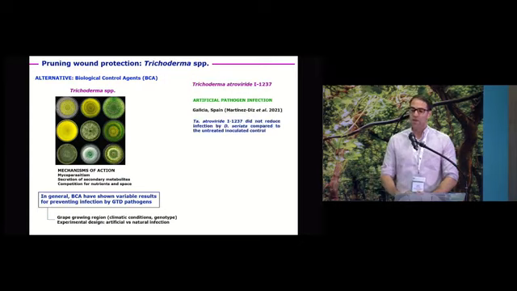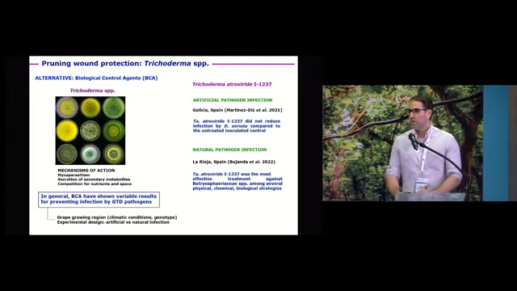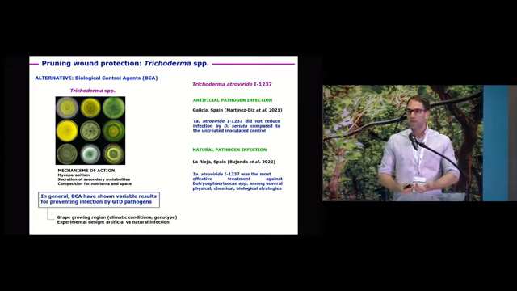Another example, Trichoderma atroviride I-1237, the commercial product is Esquive. Under artificial pathogen infection in Galicia, northwest Spain, this product did not reduce the infection by Diplodia seriata, one of the main causal agents of Botryosphaeria dieback. However, under natural pathogen infection in another region in Spain, La Rioja, northern Spain, this species of Trichoderma was the most effective, reducing infection by different Botryosphaeriaceae species that were living in nature.